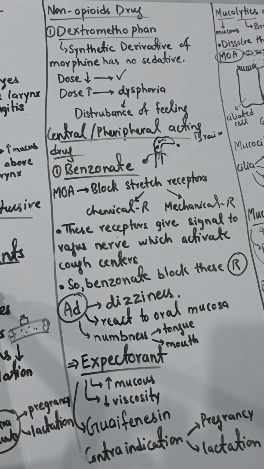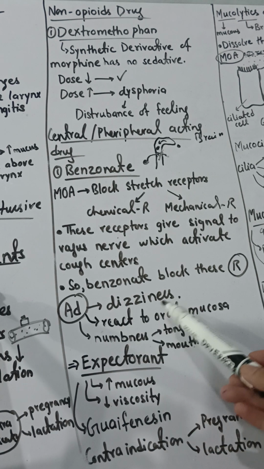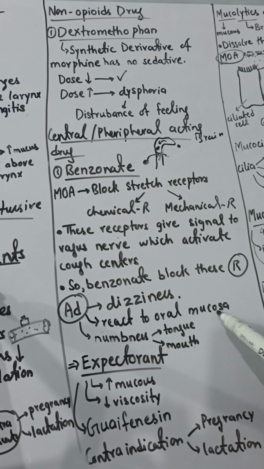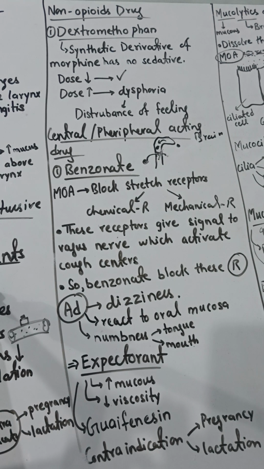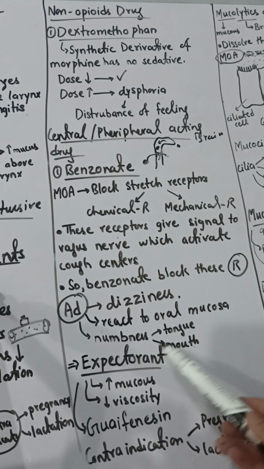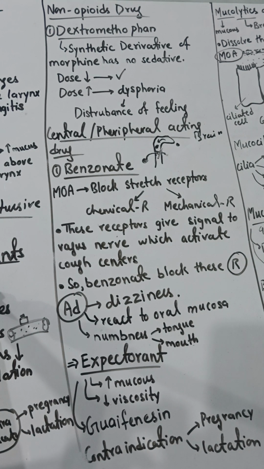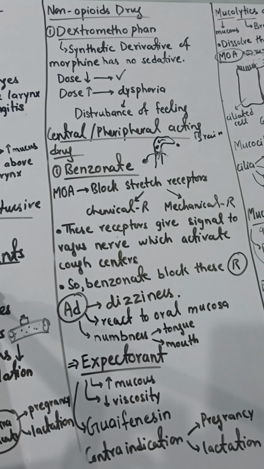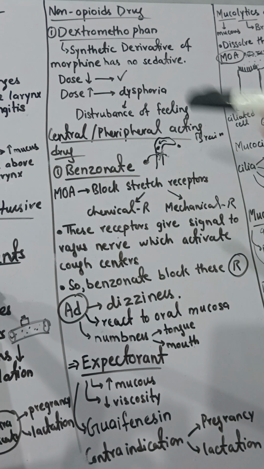So this was the action of benzonatate, but it has some side effects. It can cause dizziness to the patient. If you take the drug orally, it can react with the oral mucosa and cause a lot of reactions, so we cannot give that drug orally. It can also cause numbness of your tongue, mouth and throat. So these are some side effects of benzonatate, and therefore we do not preferably use it. The most important drug which we use in cough syrups is dextromethorphan.